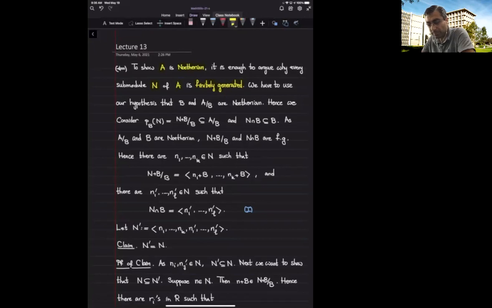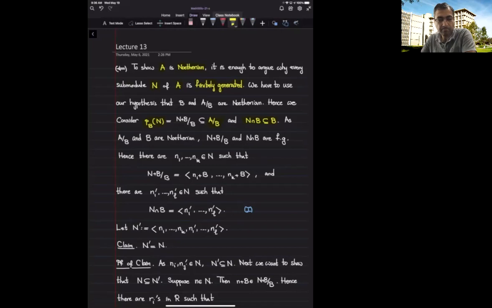So we are going to split N, so to speak, into two parts and deal with them separately. One part is the part that N has in common with B. So N intersection B would be a submodule of B. And the other one is the shadow, the quotient of N by B. So if p sub B is the quotient map, I can apply p sub B to N, and then I get a submodule of A over B.